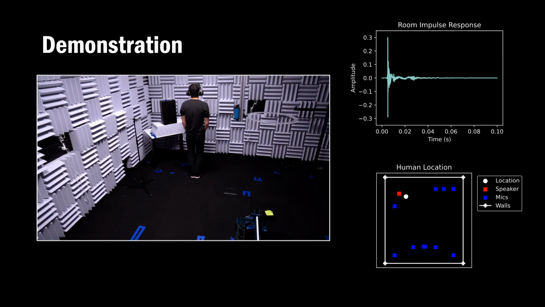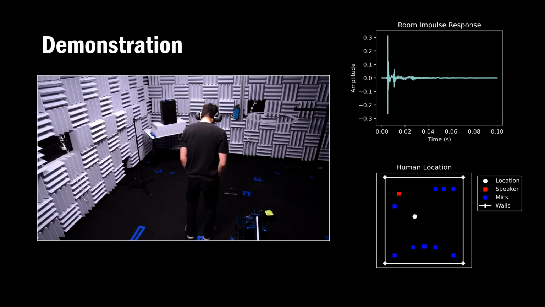As a demonstration, this is what the room impulse response sounds like if the human is standing at the location shown in the video. If the person moves to another location, the room impulse response sounds nearly identical, but in fact has minor changes that may not be detected by a human.